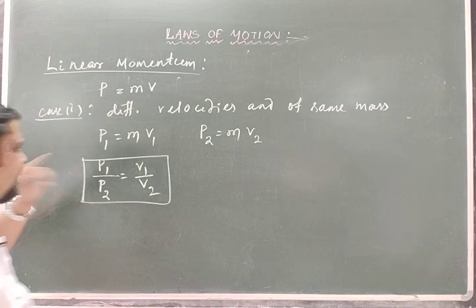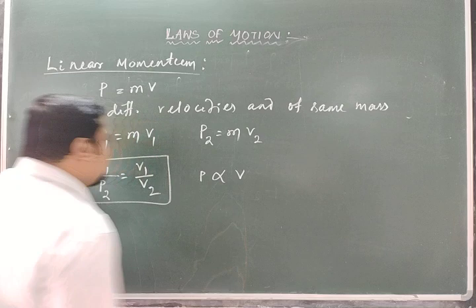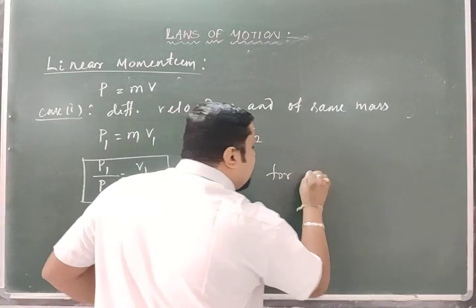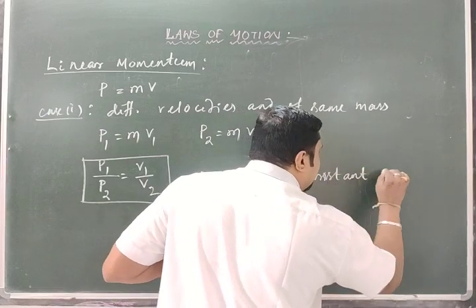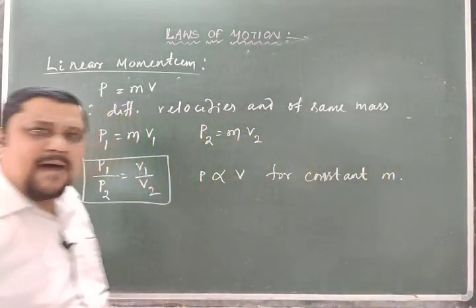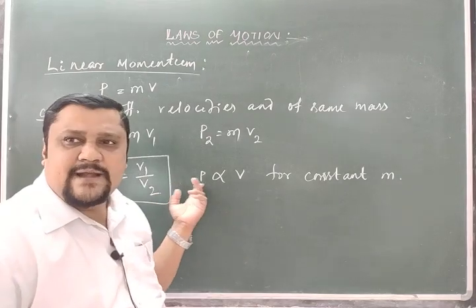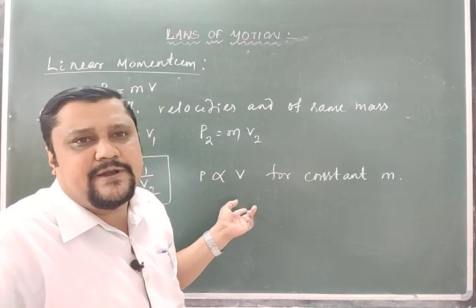From here we can say that P is directly proportional to V for constant m. If the mass is constant, then the linear momentum is proportional to the velocity of the body.